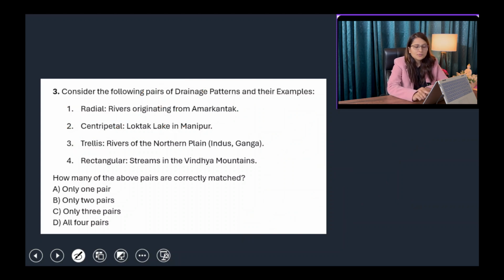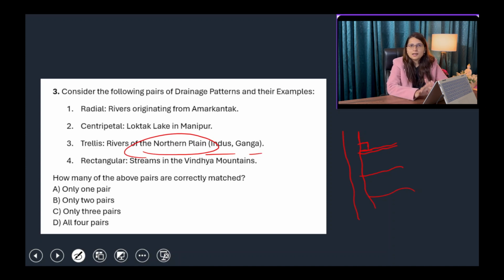Trellis pattern is basically whenever the tributaries are joining the main river at right angles, and also these tributaries are flowing parallel to each other. All the tributaries are parallel to each other, and also make a right angle with the main river. Now, rivers of the northern plains like Indus and Ganga?